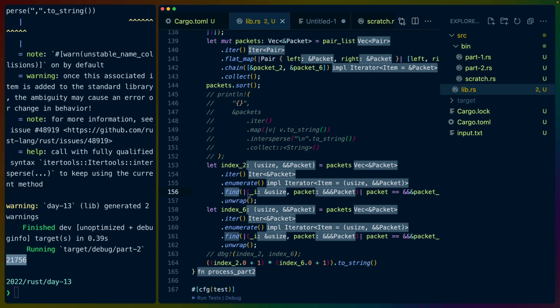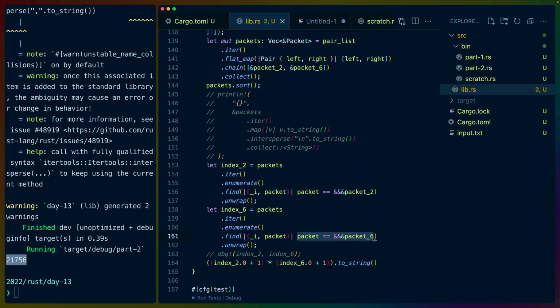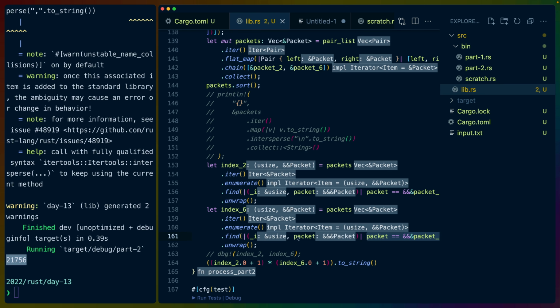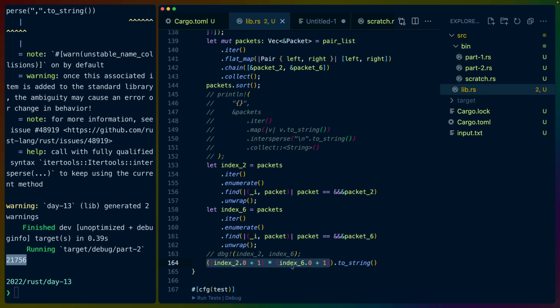And there's no reason to take ownership in find. And that's how we get 3 references here. If you're ever doing equality, the references on both sides really need to match in general. So when we end up with a triple reference here, then we need to also have a triple reference on the right. And then because they're one-indexed, we add 1 to each of the indexes and multiply them together, and everything works.